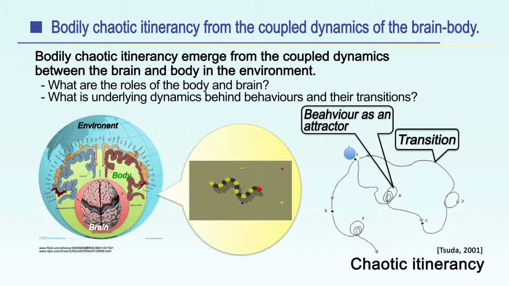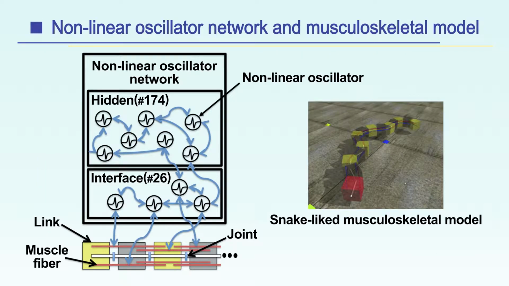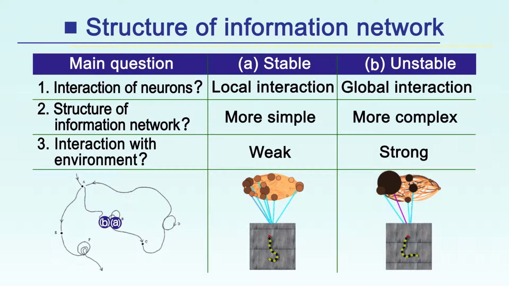How can we generate many kinds of behavior? We assume that diverse behaviors will emerge from the coupled dynamics between the brain and the body in the environment. In our research, we show that diverse behaviors and their transitions emerge from the coupled dynamics among a simple nonlinear oscillator network, a musculoskeletal model, and the environment. Moreover, we revealed the structure of the network behind the coupled dynamics that induces the bodily chaotic itinerancy.